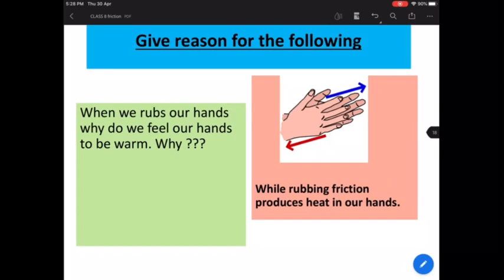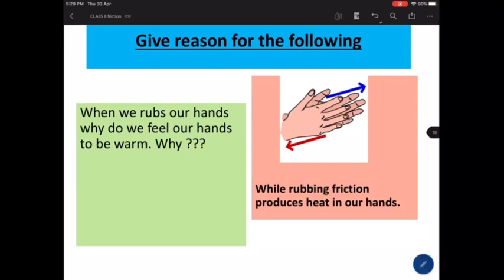I'll give you one more example. You all must be having bicycles at your place, or let's say a mixer and grinder, or any machine. What happens when you use the machine for a long period of time? Let's say you're grinding something for a longer time. What happens to the machine? The machine suddenly becomes hot. Why? Because all the parts of the machine are getting rubbed against each other, and when they rub against each other, they produce heat.